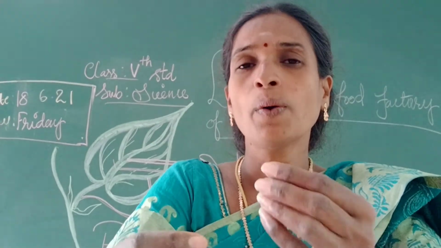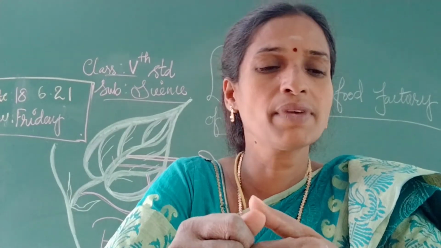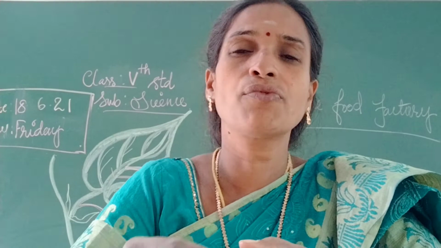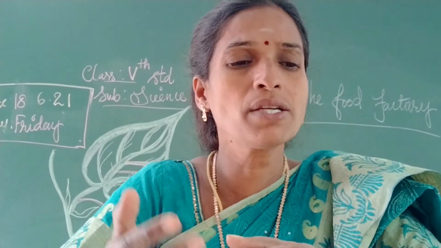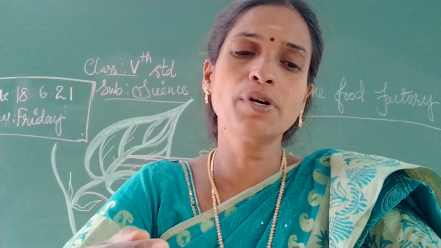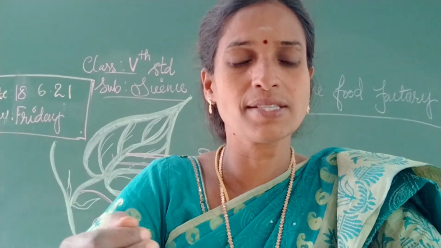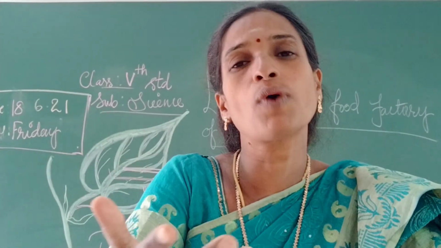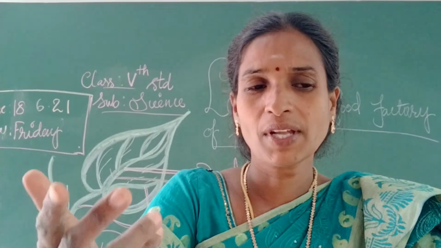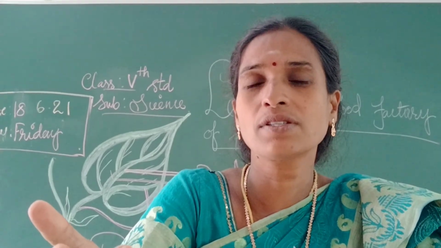Once again we can revise the preparation of food in plants. Plants make food by the process of photosynthesis. What is the meaning of photosynthesis?